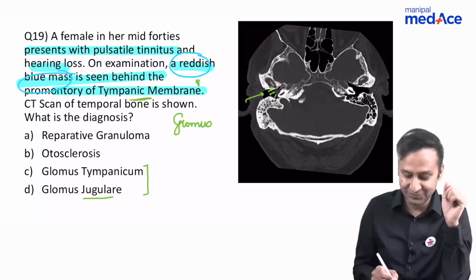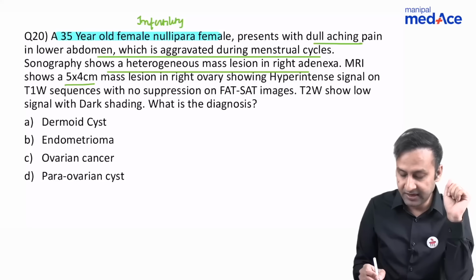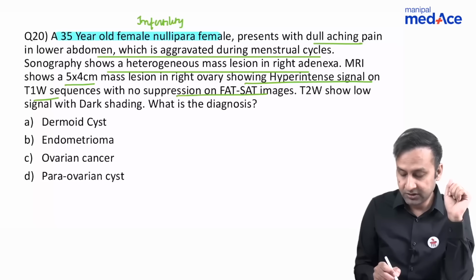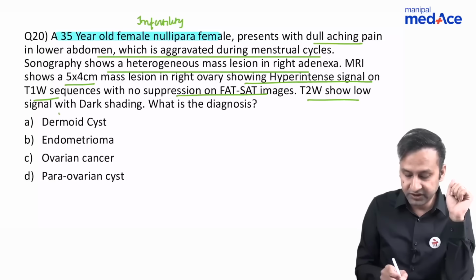Next question, a very long question. A 35-year-old female, nulliparous patient. 35 years old and still nulliparous means there is some infertility cooking in. Then what she has: dull aching pain in the lower abdomen, which is aggravated during menstrual cycles, which means we're dealing with dysmenorrhea. Sonography shows a heterogeneous mass in the right adnexa. MRI shows a 5 by 4 centimeter mass in the right ovary, showing hyperintense signal on T1, no loss on fat suppression, and T2 shows low signal with dark shading.